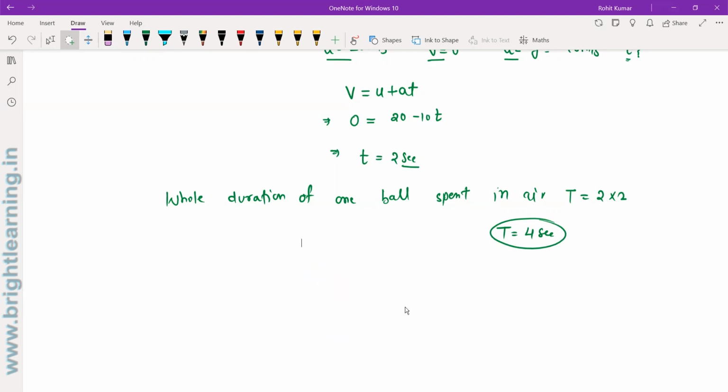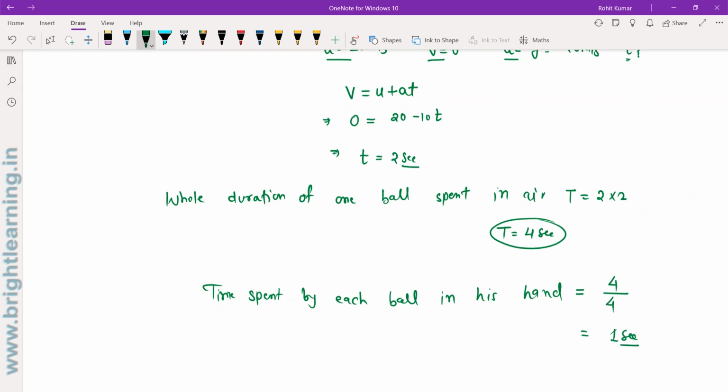So the time spent by each ball in his hand should be: the total time interval is 4 seconds and he needs to catch 4 balls in this interval. So the time for which 1 ball will remain in his hand will be 1 second.